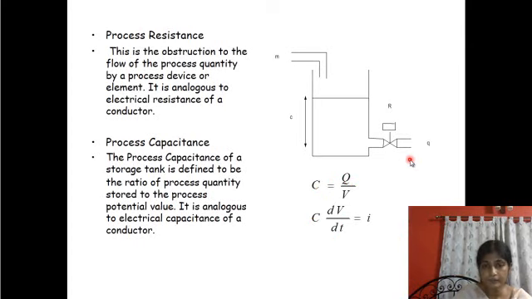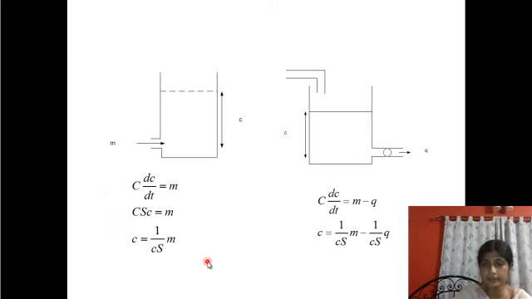Now, C dV/dt equals dq/dt, that is the rate of flow of process fluid, like the rate of flow of current. In this case, this is the rate of flow of fluid.